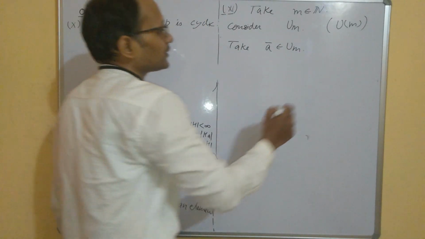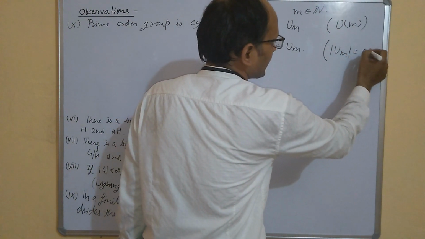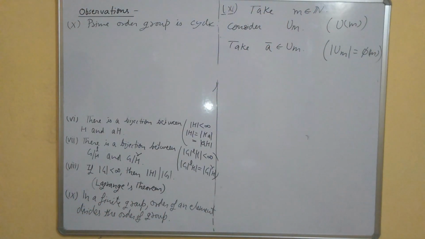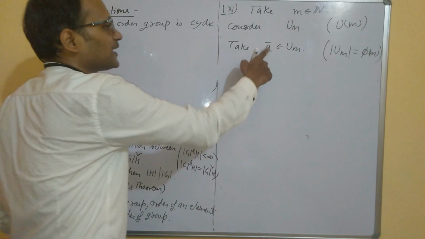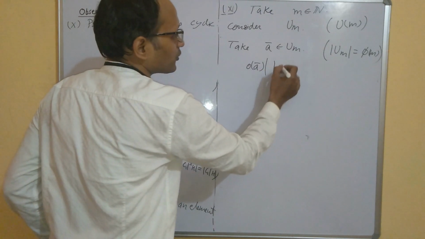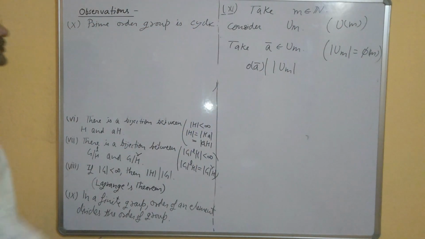Now you recall that we have done that the order of U_m is phi m. Now from this observation, the order of this element a bar will divide the order of U_m, because the order of an element divides the order of the group.